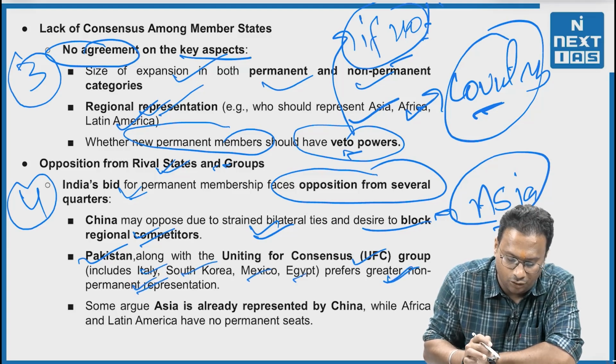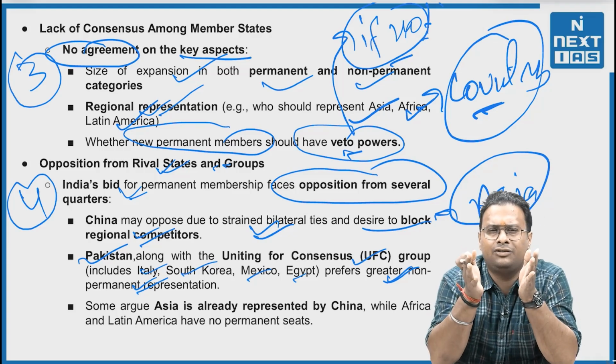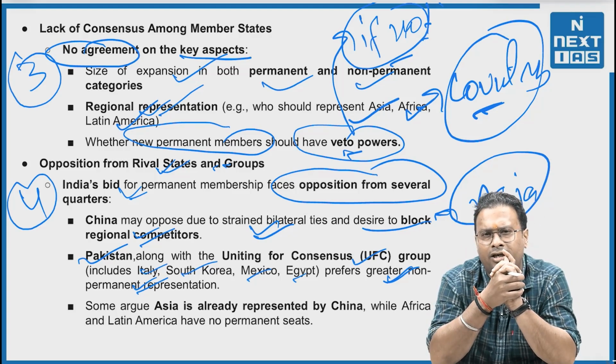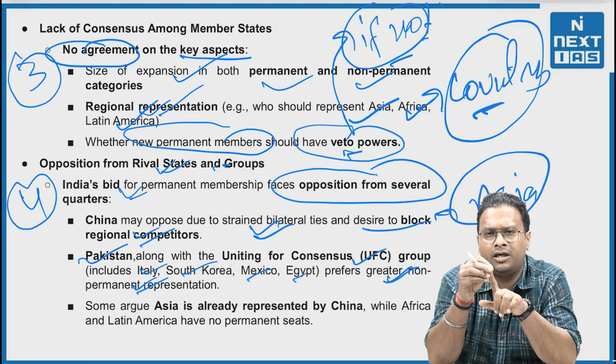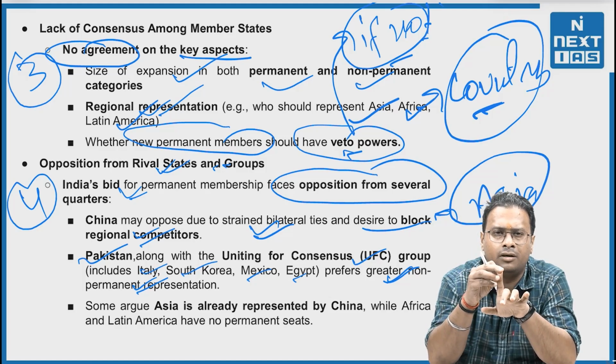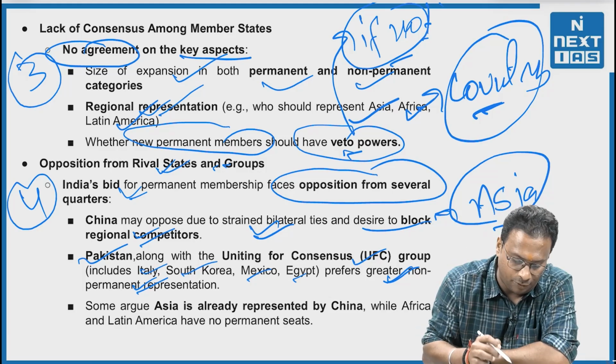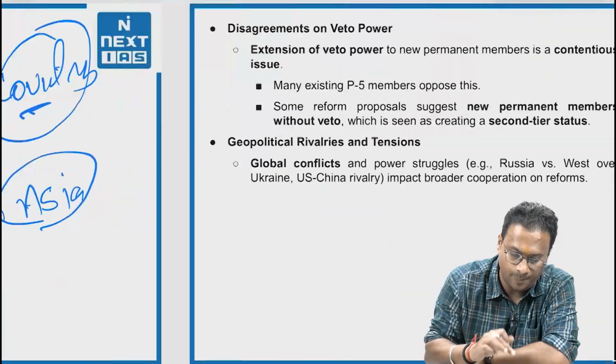Third, some argue that Asia has already been represented by China, right? Then what is the need for India? But India pitches that China is a communist country and I am a democratic country. So I come up with the democratic values, right? So for that particular reason, this has been the position.